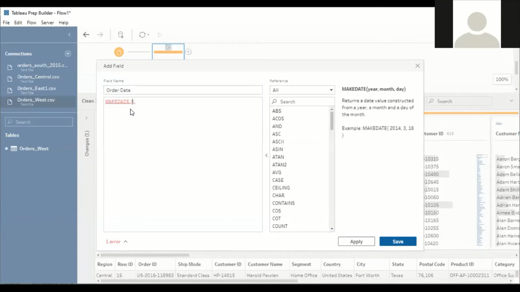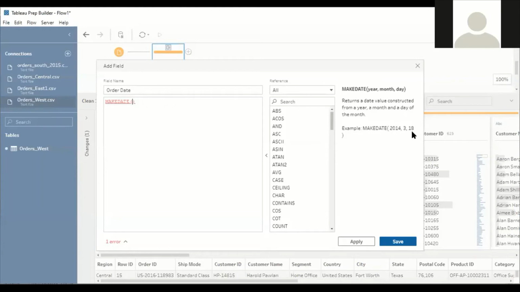Make date. Next, it gives the general syntax, how you can provide the field values, with an example. Here you can see on the right corner, make date. First, give order year, the value of the order year. Next, give the value of the month. Next, give the value of the day.